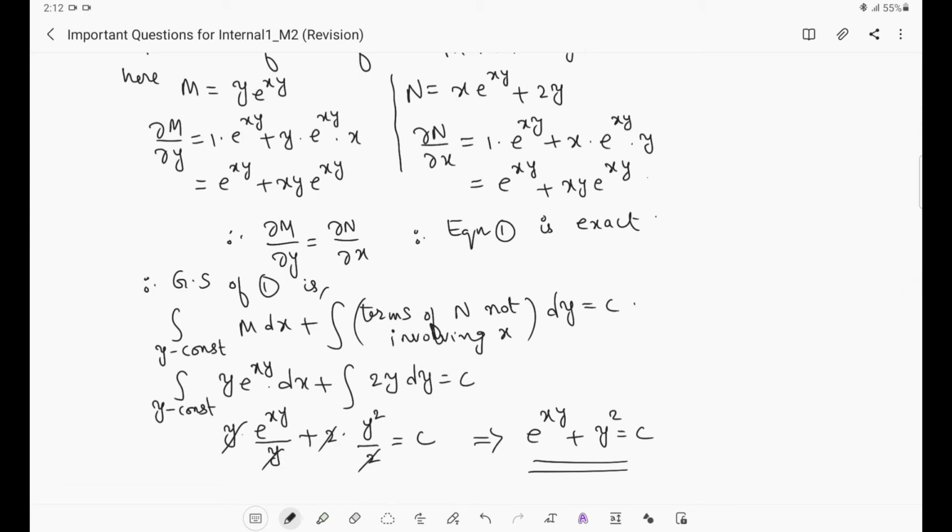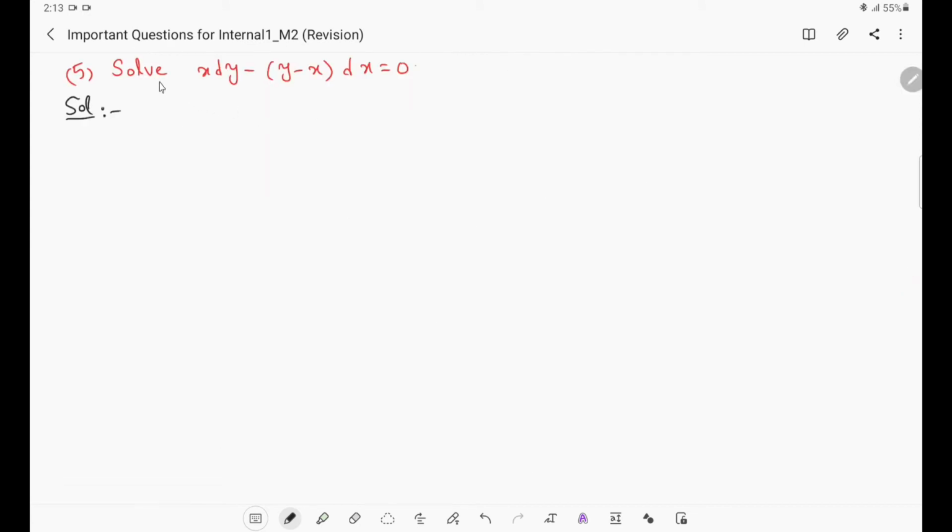Now we will see the fifth problem. The fifth question is: solve x dy minus (y minus x) dx equal to 0. Again, consider this equation as 1. So the given equation is of the form M dx plus N dy equal to 0.